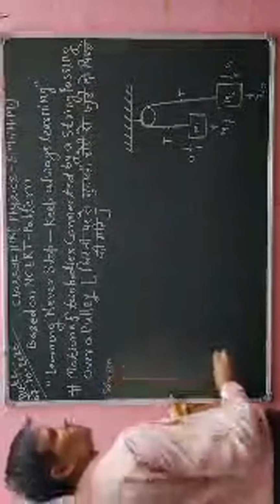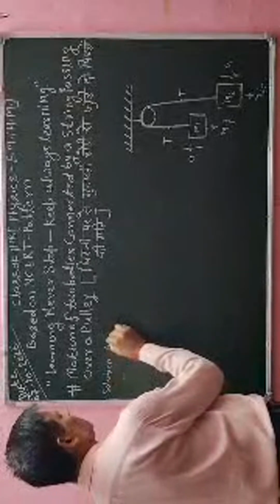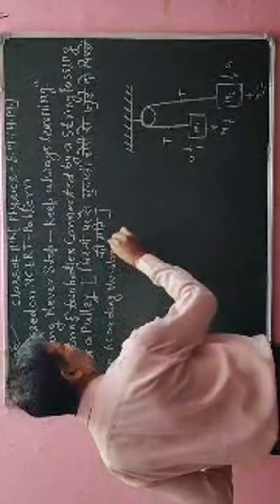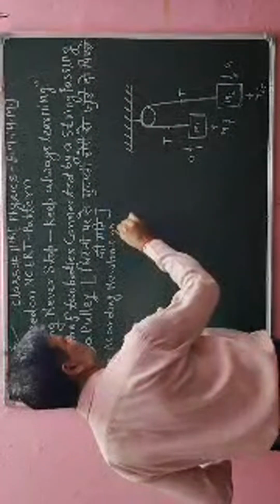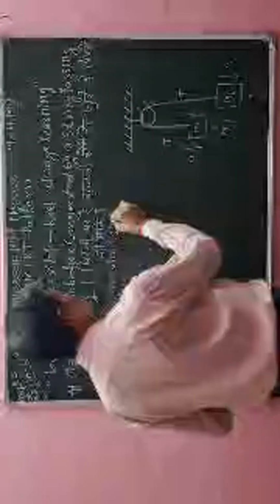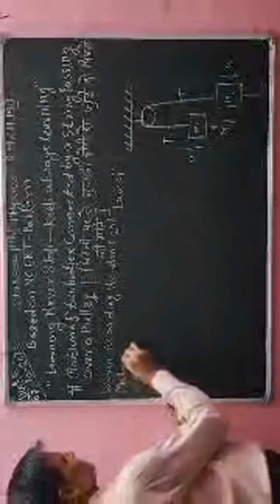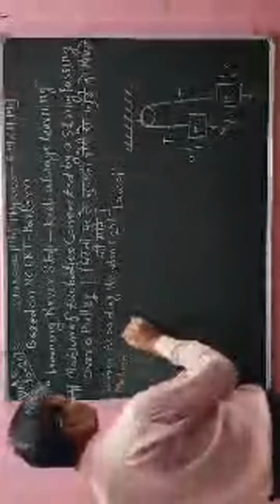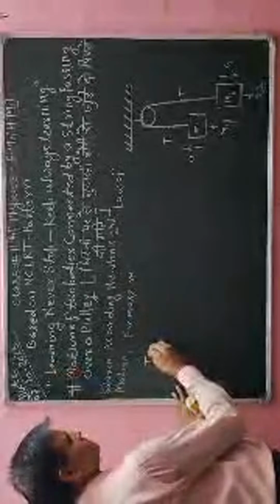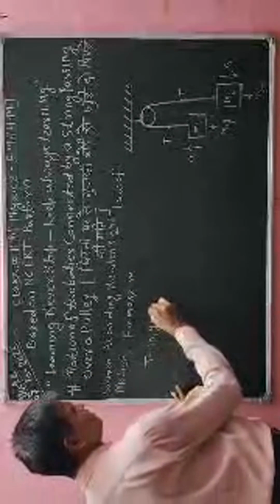According to Newton's second law of motion, I have to write for mass m1: T minus m1g is equal to m1a.